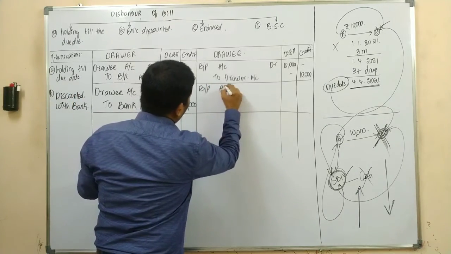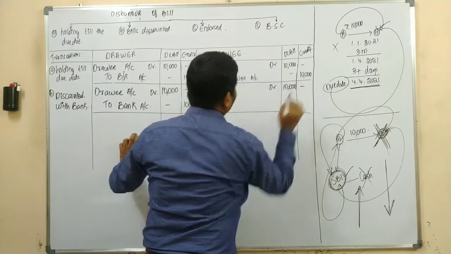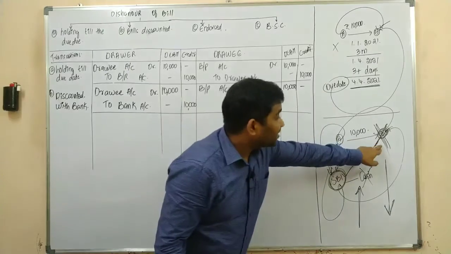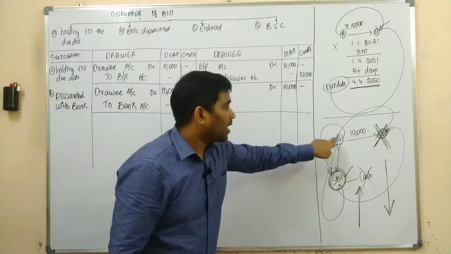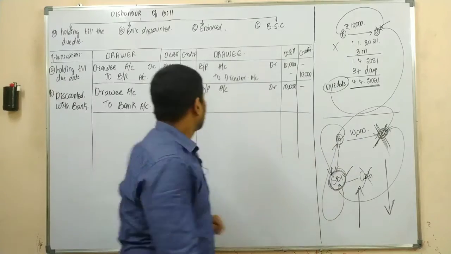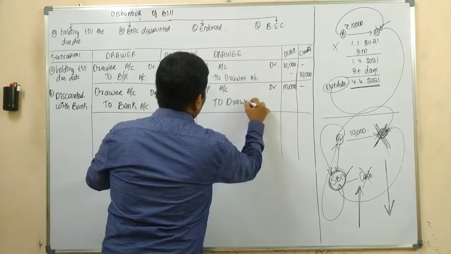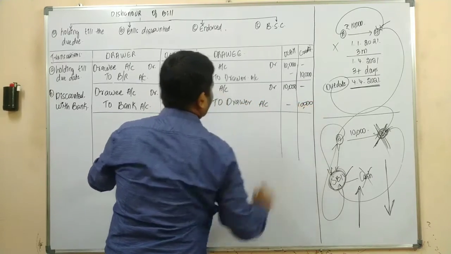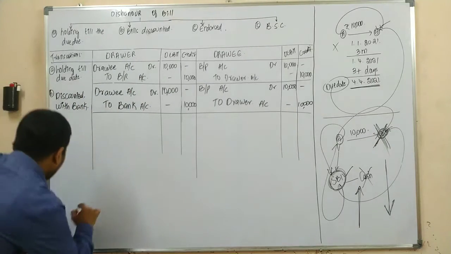Bills payable account debit 10,000, and as the bill was dishonored, Mr. B needs to pay to Mr. A. So, to drawer account 10,000. Yes or no?